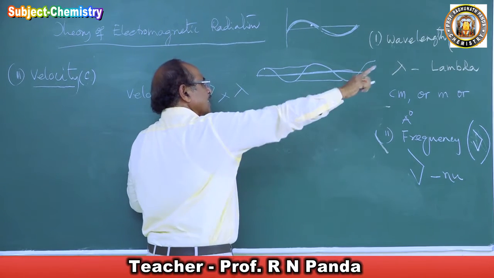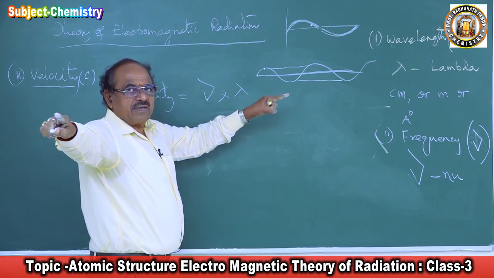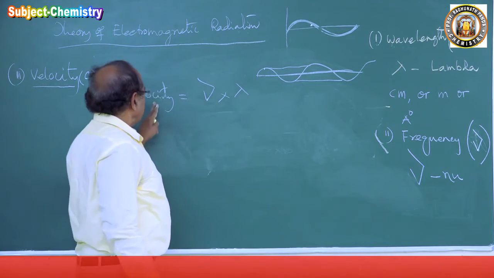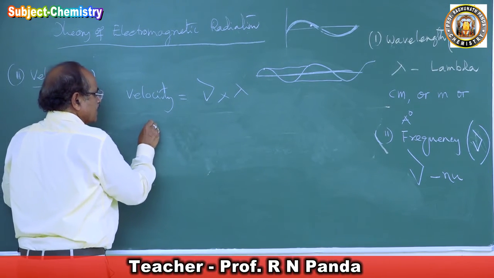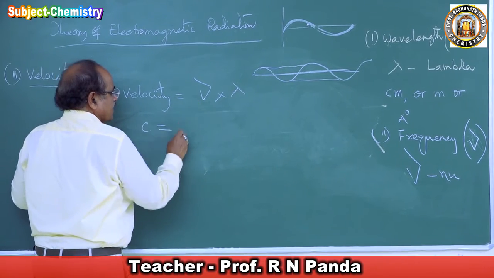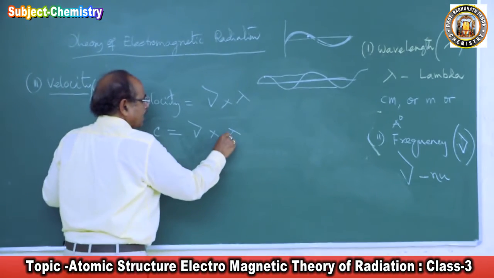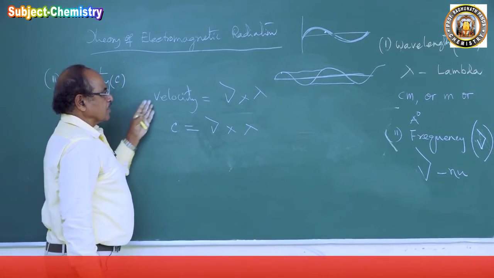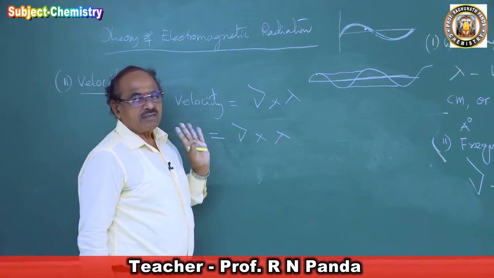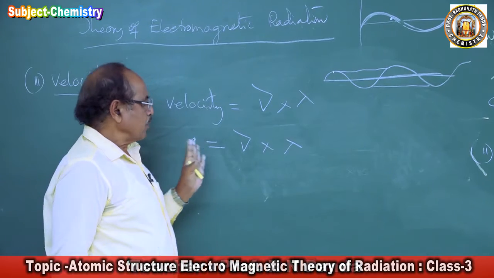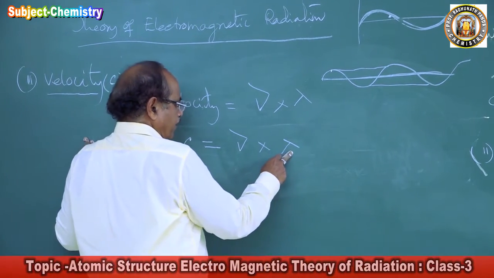So if you take one second, the total distance the wave has moved is the velocity c. So c is equal to the frequency nu multiplied by lambda. Velocity is the product of frequency and wavelength.